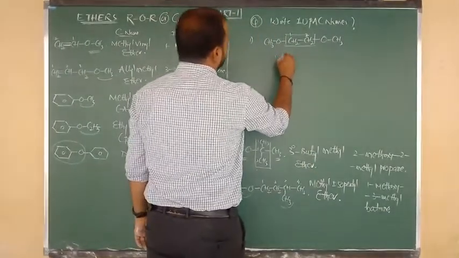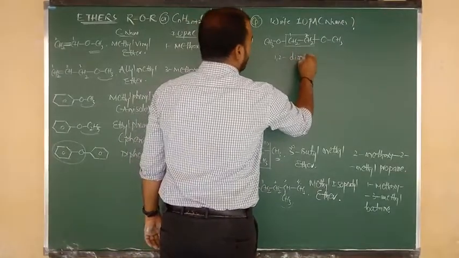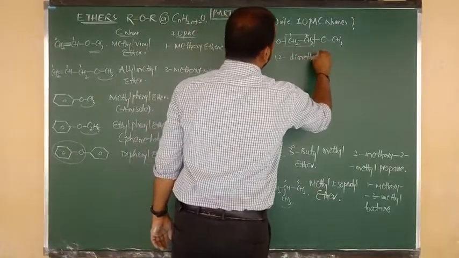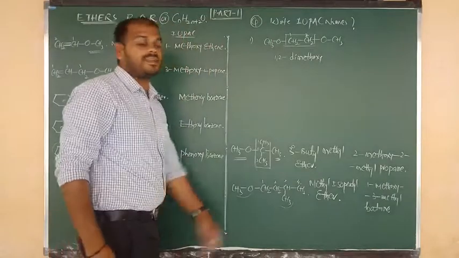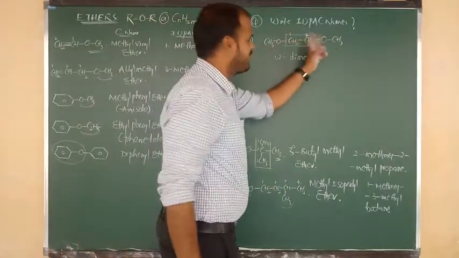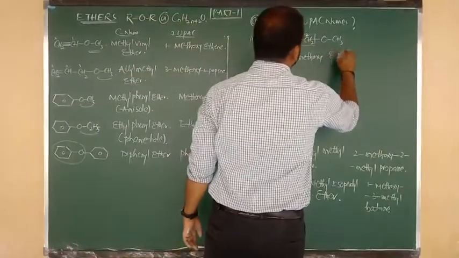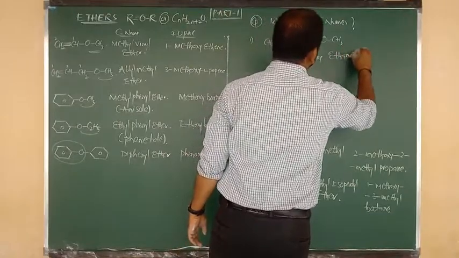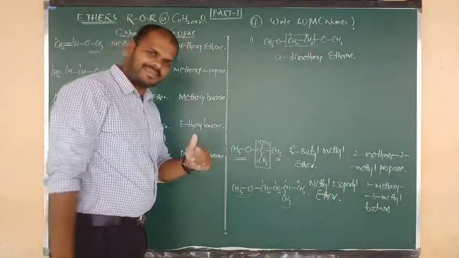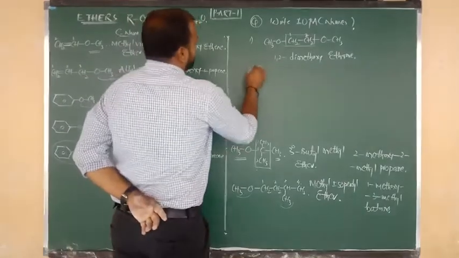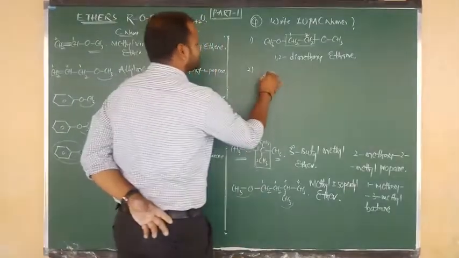That is 1,2-dimethoxy. Remaining root word is what, beta? Eth, and single bond is A. Clear? Good.